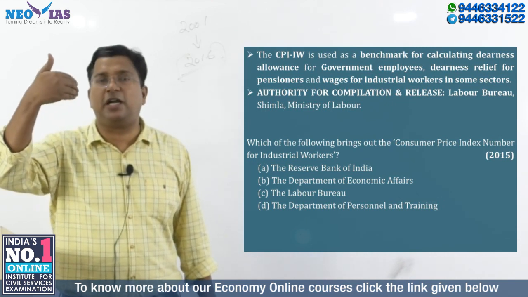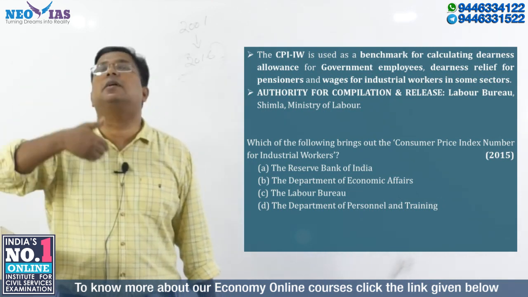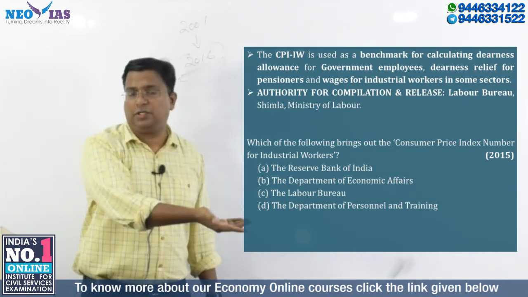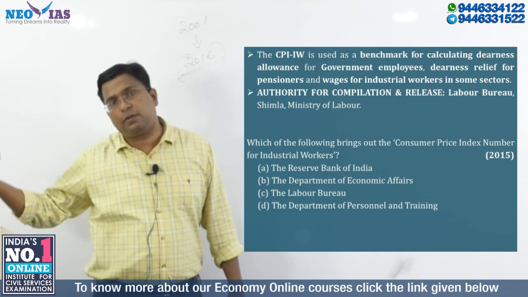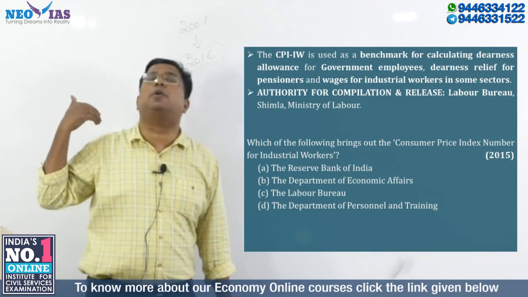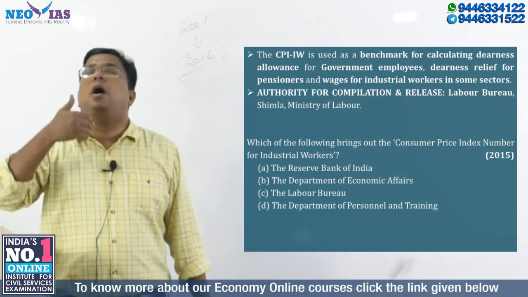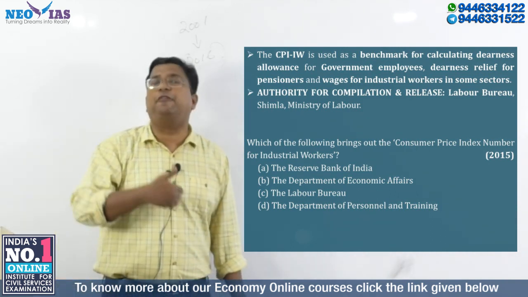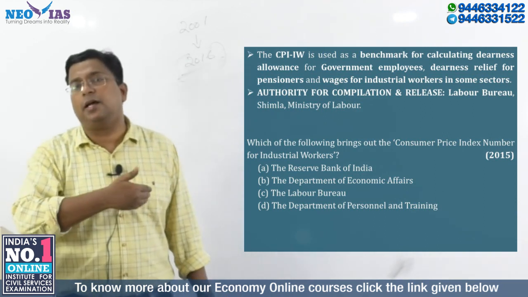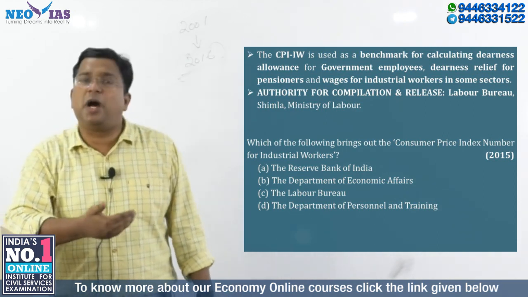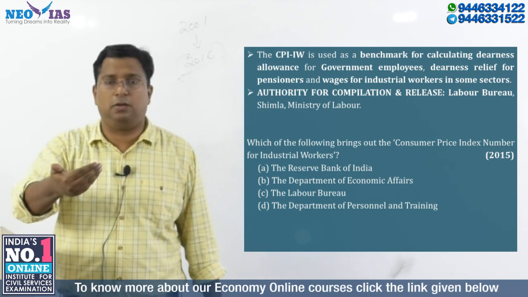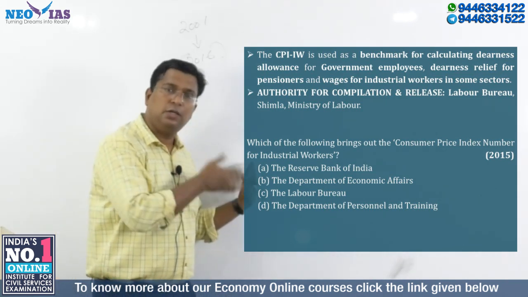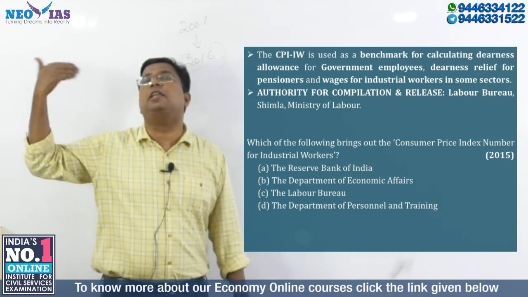So you are also supposed to know who releases the others. For example, for the consumer price index, it is the National Statistics Office, which comes under the Ministry of Statistics. And the consumer price index for agricultural labor and the consumer price index for rural workers are again released by the Labor Bureau. And the wholesale price index is released by the new department, the Department for Promotion of Industry and Internal Trade. Since a question has been asked, you are supposed to know who releases the other inflation indices.